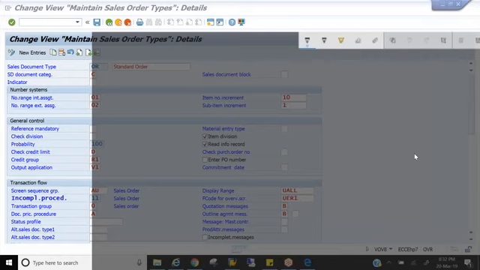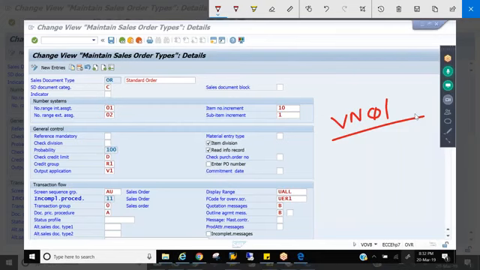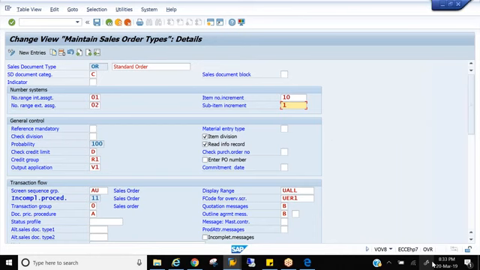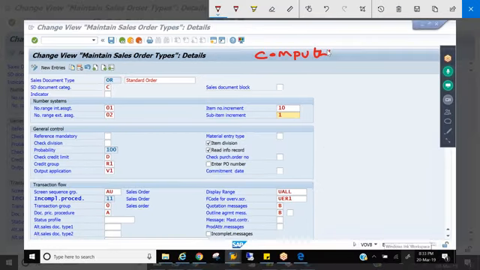So what is item and sub item? Let's say you take a product called computer. Do we have any product called computer? Have you seen any such product? No, it's an assembled product, a combination of many products.